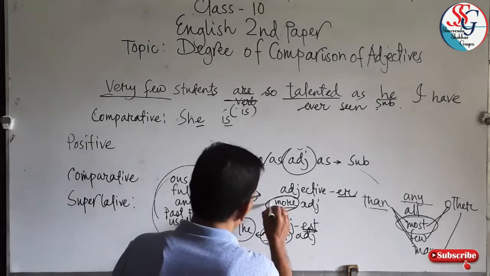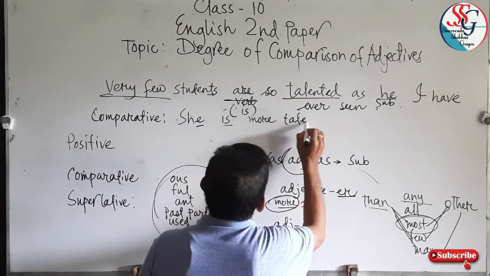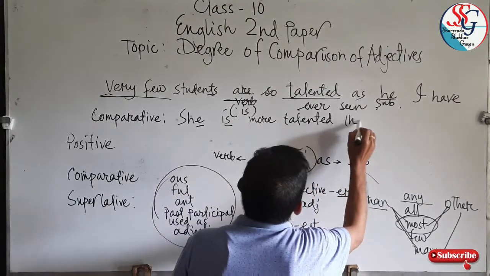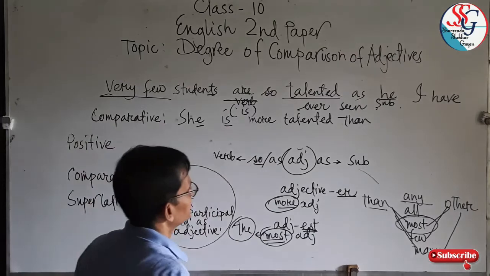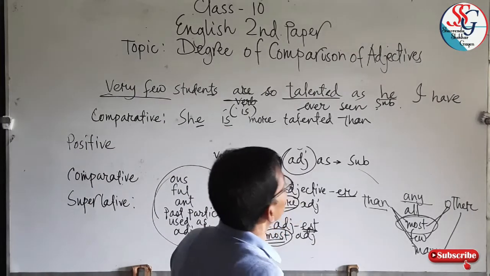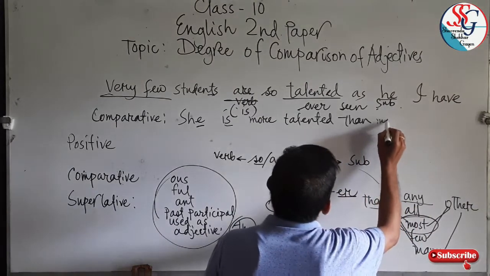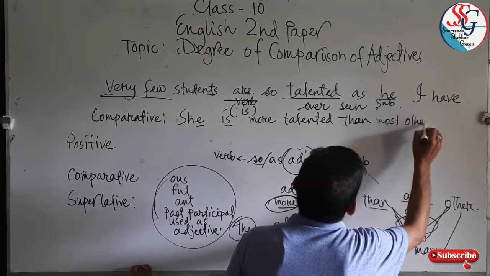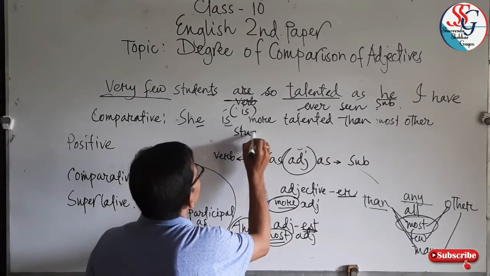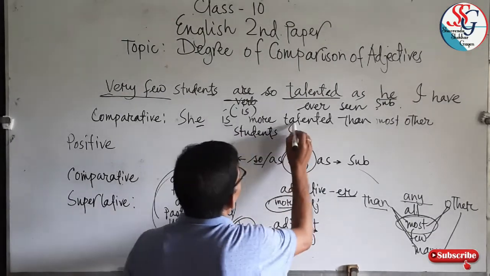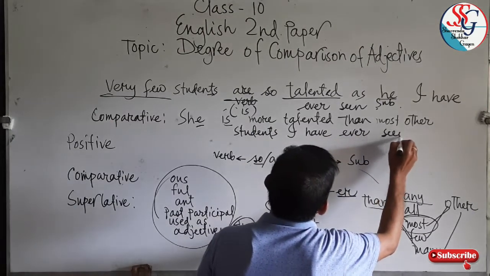Comparative, so more adjective, more talented than which one? Most other, that is, for very few, most other, for no other, than any other. So then most other students I have ever seen.